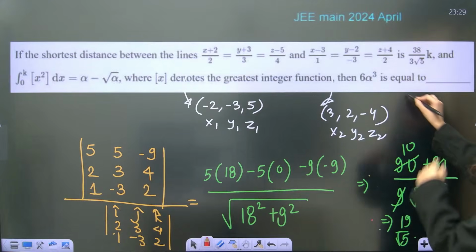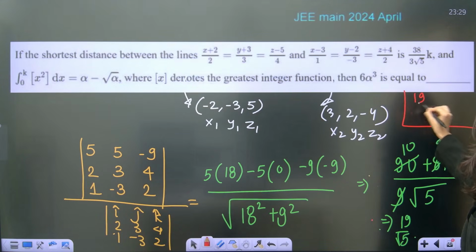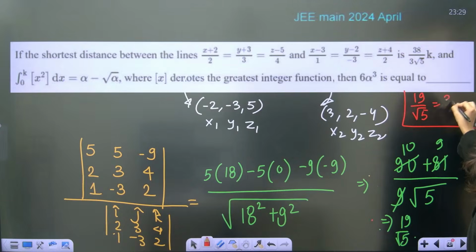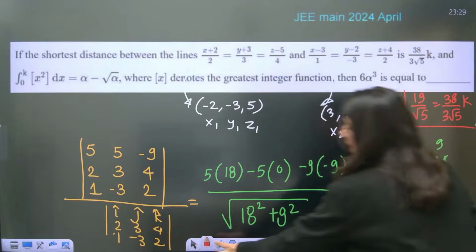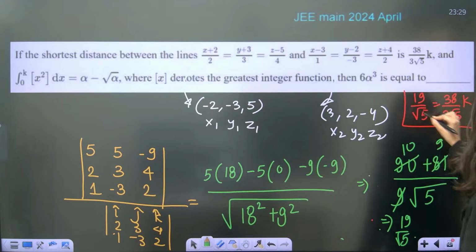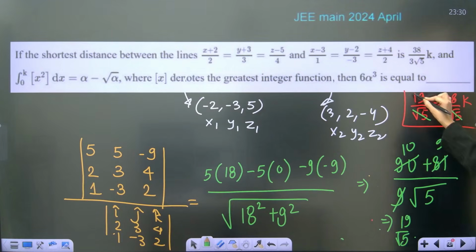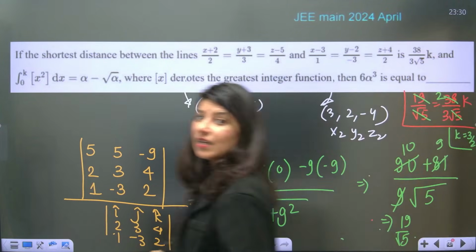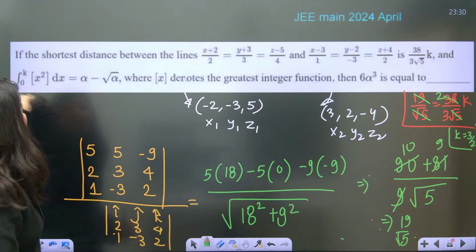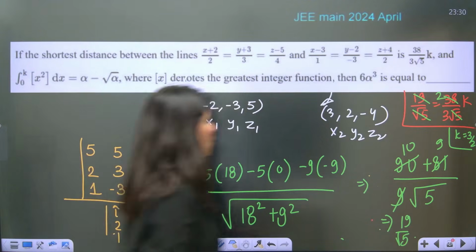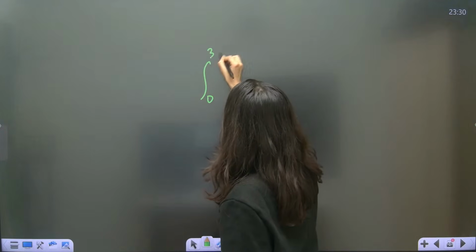Okay, so now 19 by root 5 is equal to 38 upon 3 root 5k. Now understand, from here you will get the value of k. Root 5 cancels. 19 ones are 19, 19 twos are 38. So k is 3 by 2. So from here k will be 3 by 2. So the value of k is 3 by 2. Now you have to solve this particular part, which is what? 0 to k, so 0 to 3 by 2.